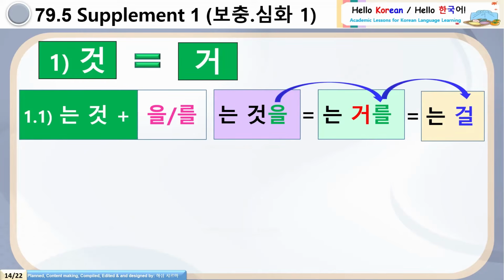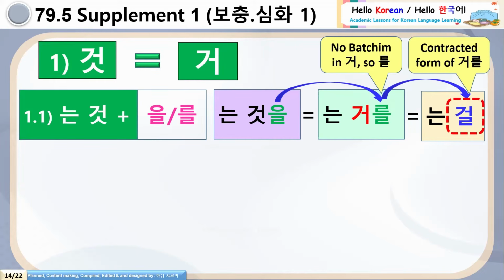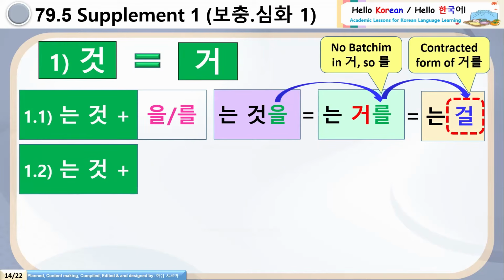것을, 거를, 걸. Why we have added 를 in the 거? Because there is no 받침, a regular Korean grammar conjugation rule. And 걸 is the contracted form of 거를. See carefully. 는 것을 is equal to 는 거를 is equal to 는 걸. Are you getting the main point or not? 네. 감사합니다 여러분.